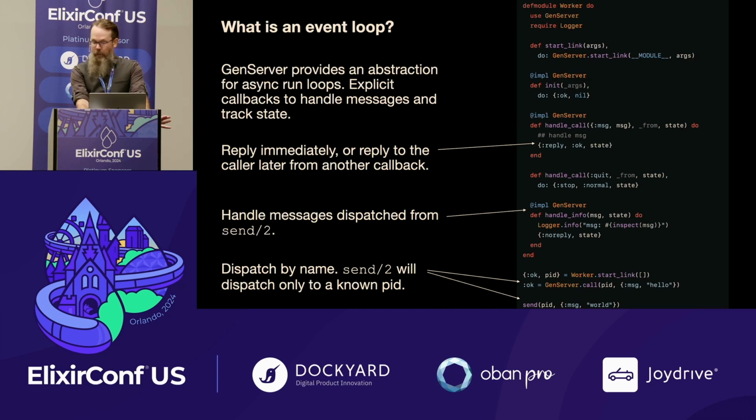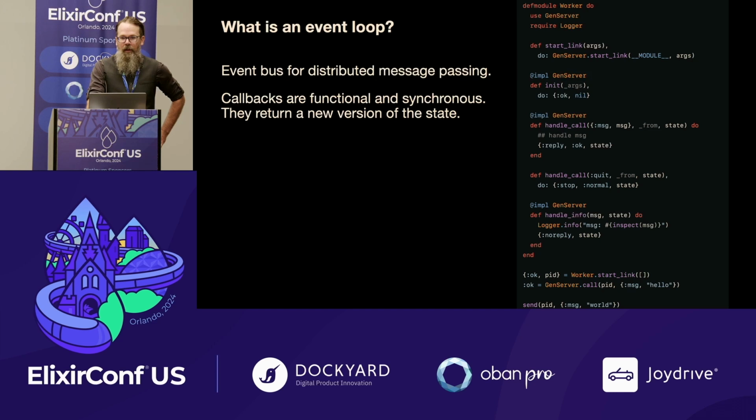And you can dispatch directly to a PID. If you have a name in a GenServer, you can use some of the GenServer functions themselves to do that. If you only have a PID, you can use those, but you can also send. And Erlang gives us a really amazing distributed event bus for message passing, not just a message bus, but a distributed one. It's actually pretty amazing. And one of the things that I think is so powerful about this is that when GenServer calls your callbacks, it is actually functional and synchronous. So if you have a load of messages, a GenServer is not going to be handling that concurrently. It's going to be handling each message synchronously, first in, first out.